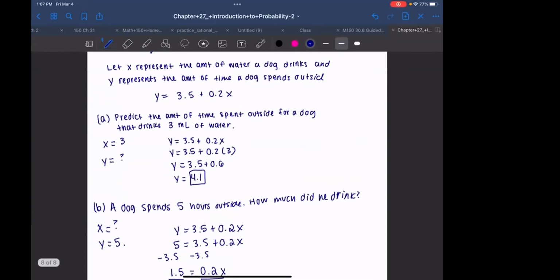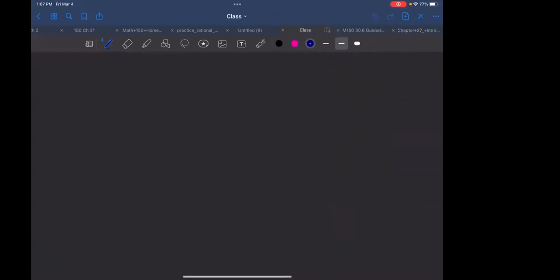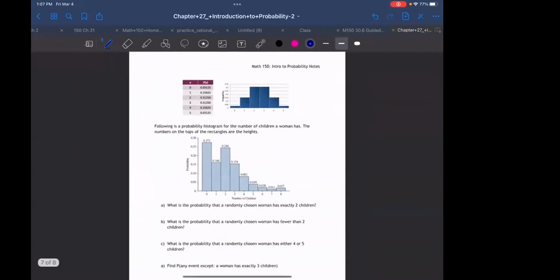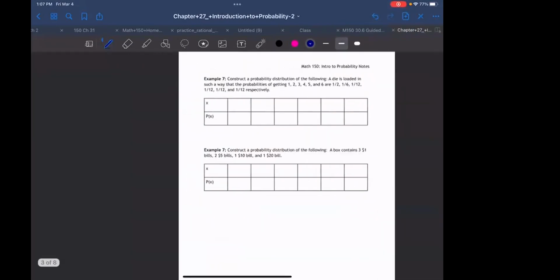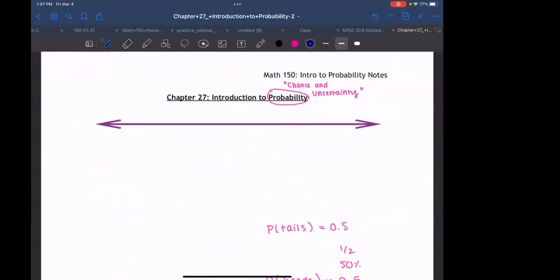So any questions on the last part of the quiz review? Are we good for questions like this on the quiz? Nice, nice. Okay, so why don't we do this? I forget where in the world our notes are. Oh, here. There we go. Okay. And before I go on, is there anyone who needs the guided notes from last class? Anyone else?